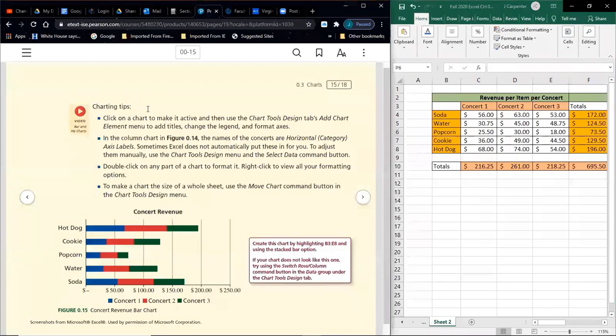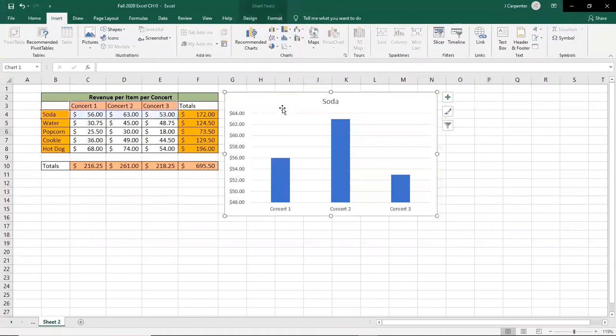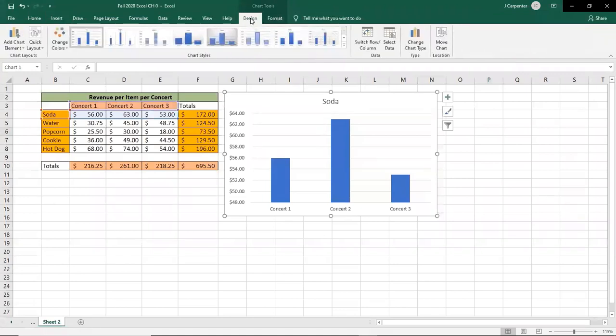Charting tips. Click on a chart to make it active and then use the Chart Tools, Design tab, Add Chart Element menu to add titles, change the legend, format the axes, anything like that. So again, click on a chart to make it active, then use the Chart Tools, Design tab. Let's see if we can find that. And I have to move something that you probably can't see. So we're on, oops, sorry, active. Then Chart Tools is right here, and then Design.